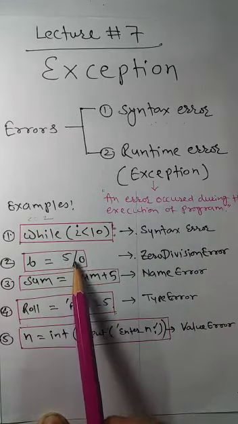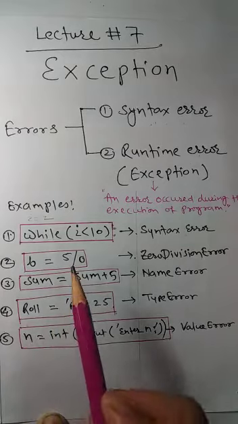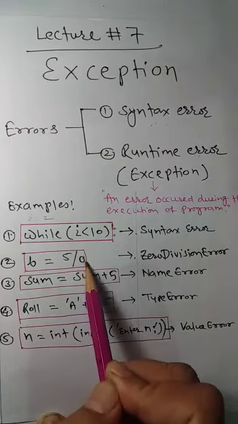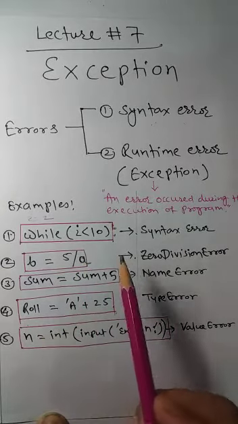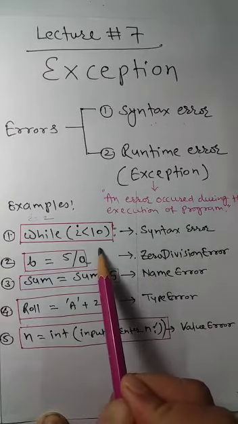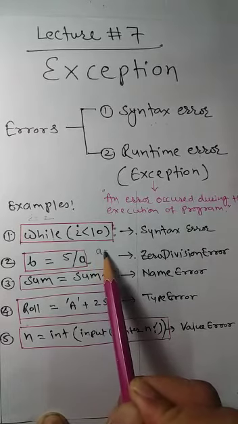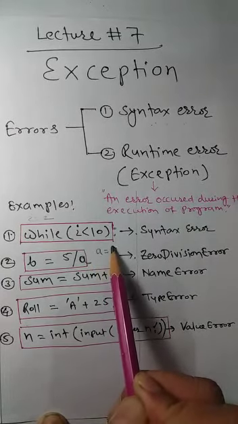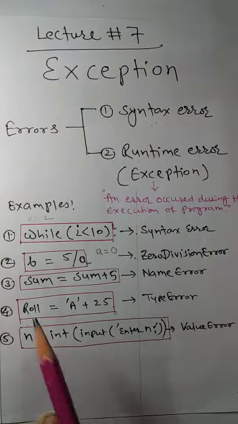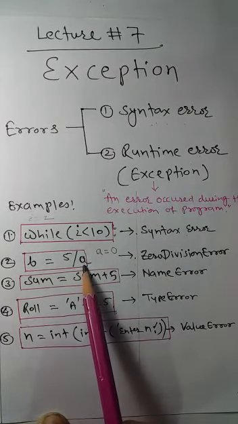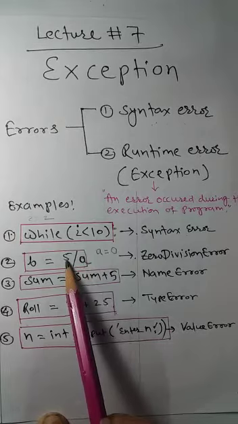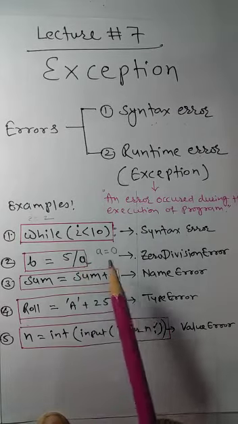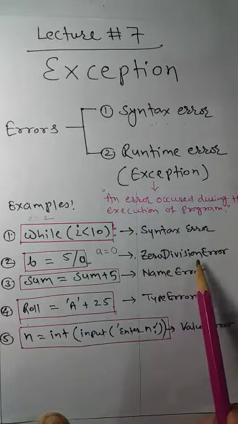Okay, now take another example. b is equal to 5 divided by 0. Suppose here we have a variable a, and b is equal to 5 upon a, and during the execution of the program, the value of a is calculated and it turns out to be 0. So a is 0 and we have 5 divided by 0, but it is not possible to divide any number by 0. So it will give an error which is called a zero division error.